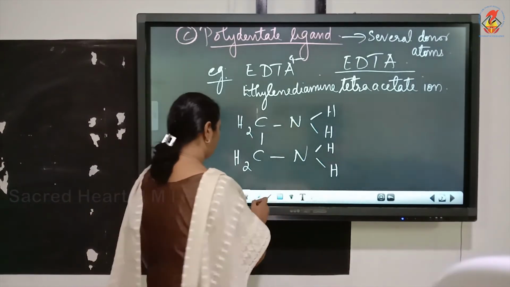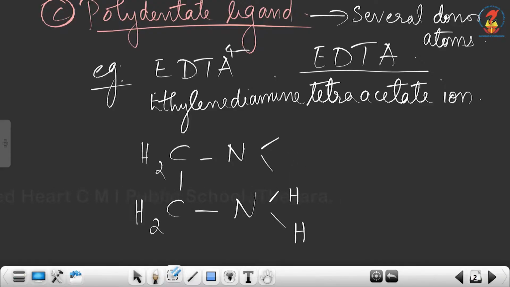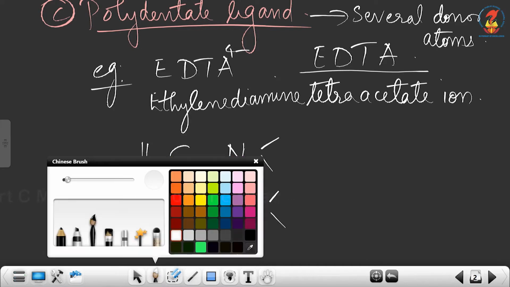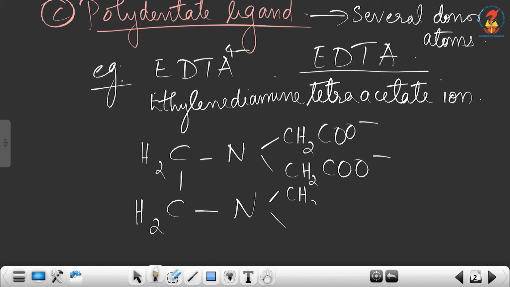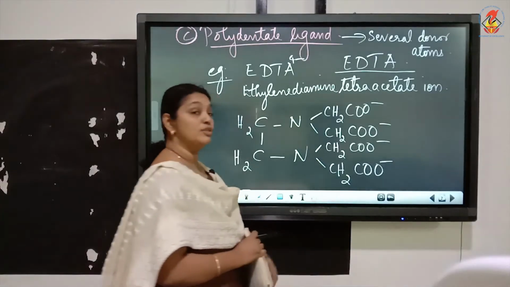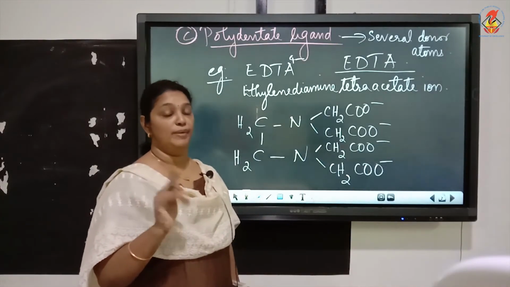So how is the tetraacetate written? By replacing the hydrogen atom with acetate group. So what will be the formula? It will be CH2COO minus, CH2COO minus, CH2COO minus. Tetra means 4 CH2COO minus groups.